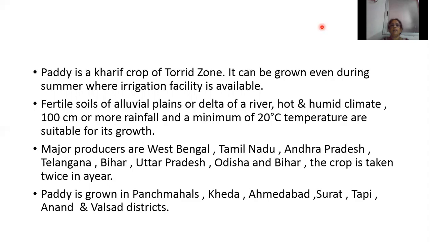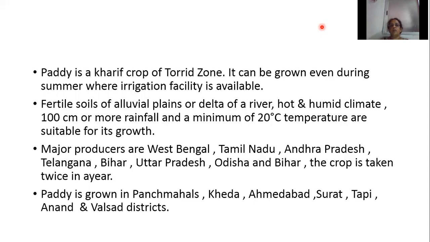So paddy is a kharif crop of the torrid zone. And what are the favorable conditions? Fertile soil of alluvial plains or delta of a river, hot and humid climate, rainfall of more than 100 centimeters, and a temperature of a minimum 20 degrees Celsius.